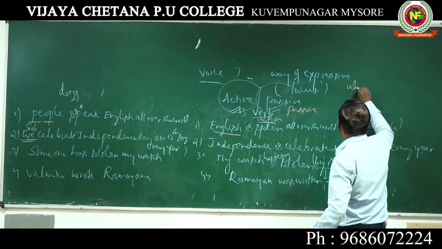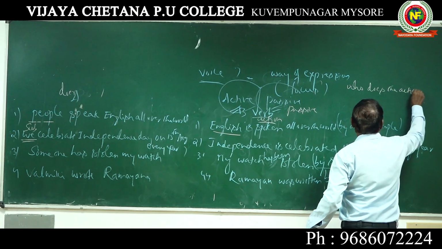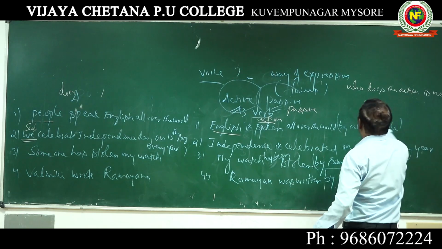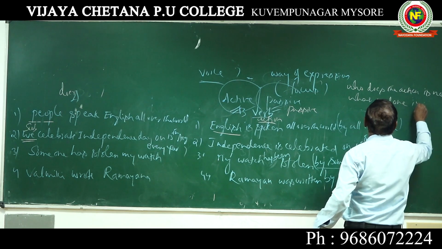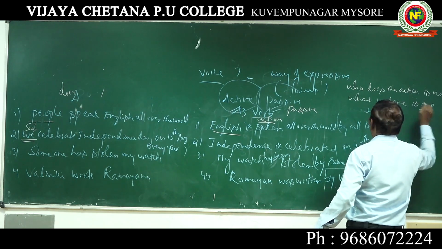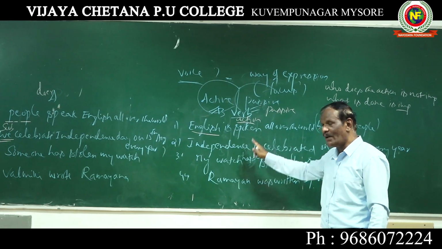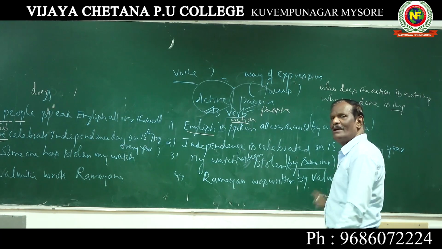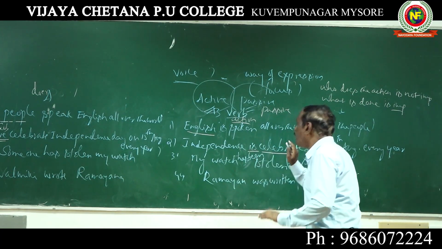Look at these two expressions. Who does the action is not important. What is done is important here. Remember this. Here, what is done? Independence Day is celebrated all over the country on 15th August. So here the action is important.